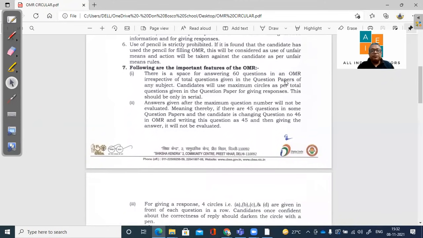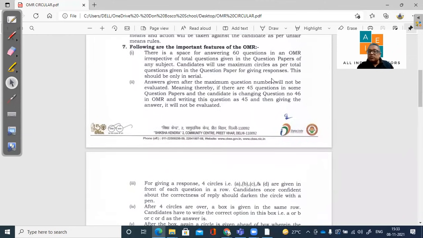Now there is a space for answering 60 questions. You will not have 60 questions, you may have 40 questions, you may have 50 questions, but there is space for answering 60. So do not worry about that, because depending on the subject, you have a different number of questions. So you should answer only those questions depending on the subject. You don't have to fill in all the 60. The serial number of the question paper and serial number of the OMR sheet needs to be the same. Even if you're leaving out some questions, don't change the serial number.